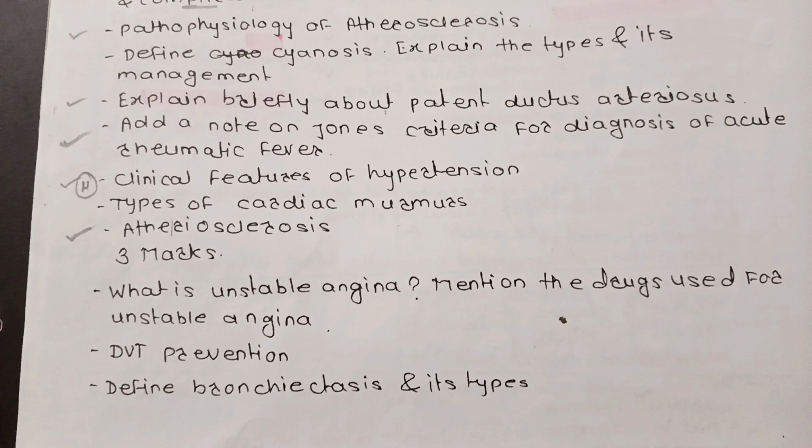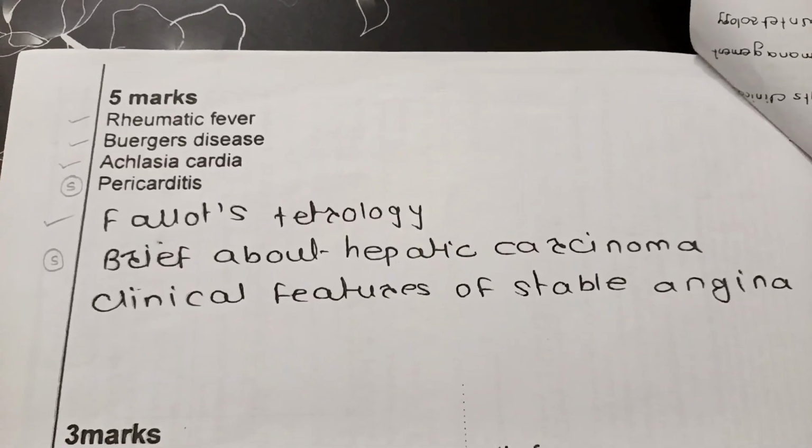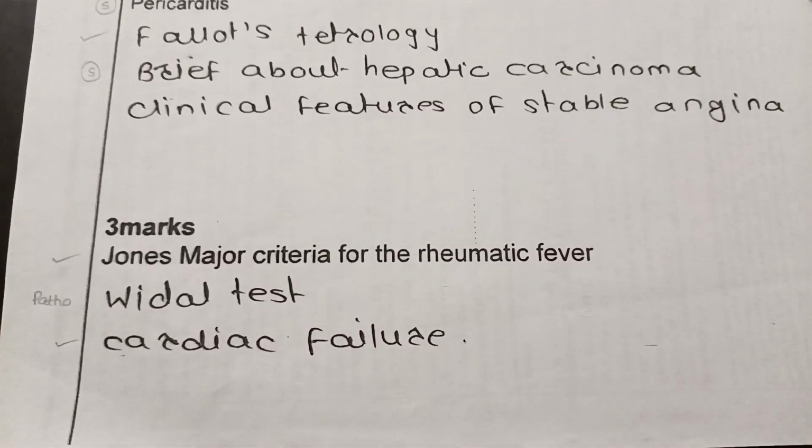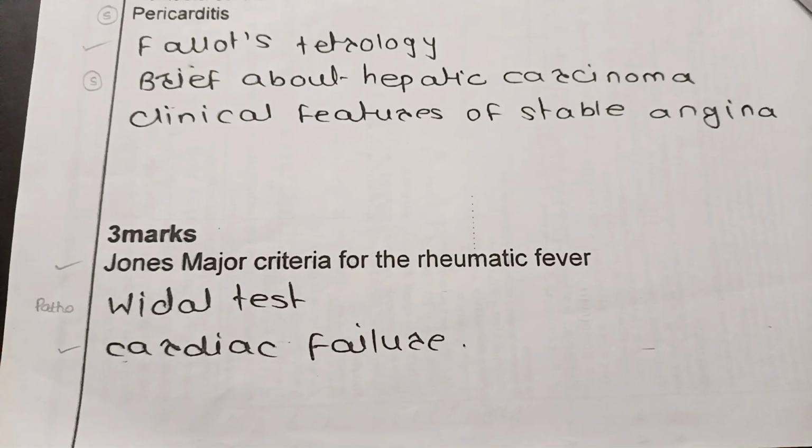Vidal test. Cardiac failure. Now there are a few more important 5 mark questions. In that, the first one, rheumatic fever, Buerger's disease, achalasia cardia, pericarditis, Fallot's tetralogy, brief about hepatic carcinoma, clinical features of stable angina. And finally, we have come to an end of this chapter.